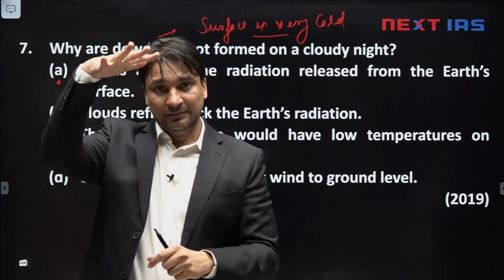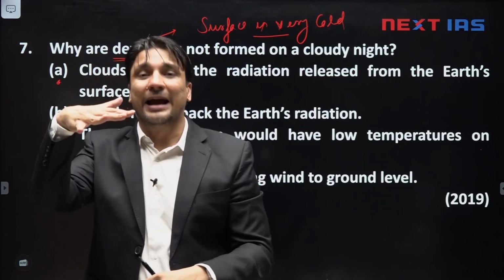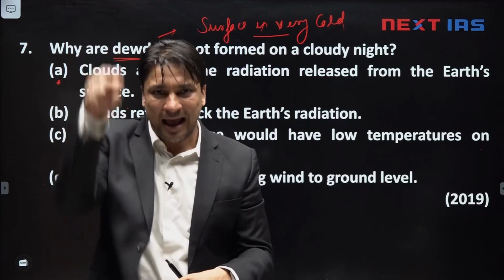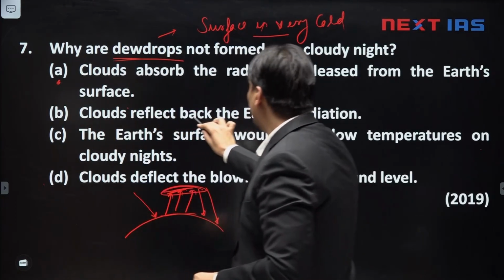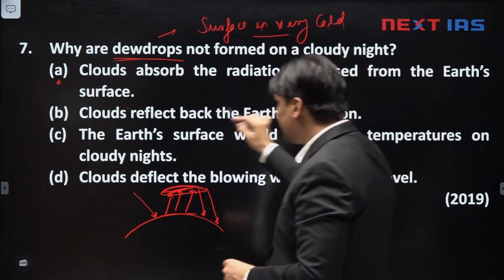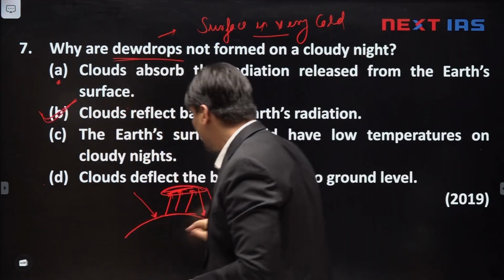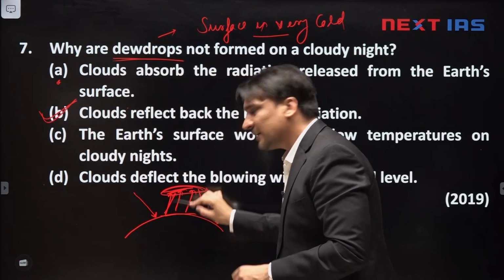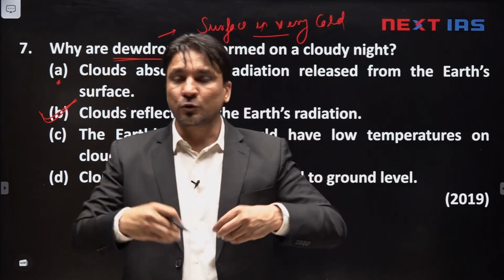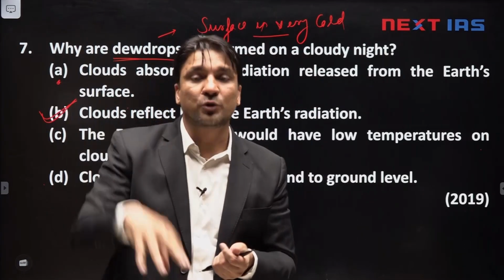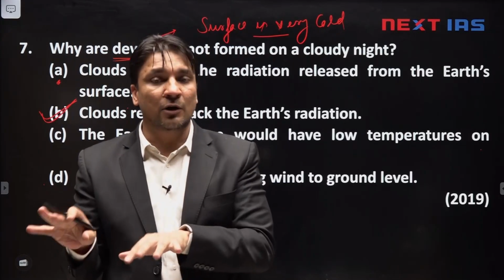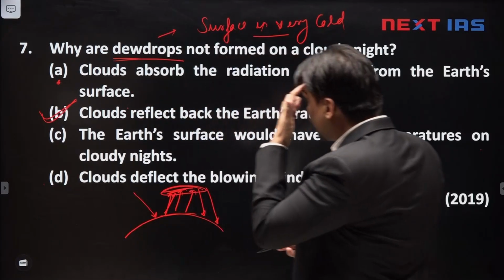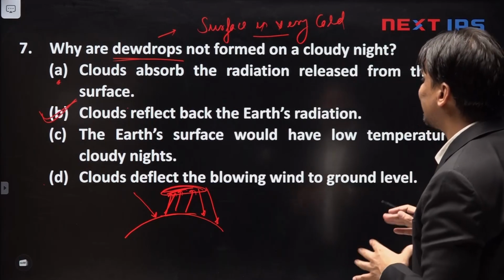What do they do? They reflect the radiation back. So, they radiate the heat back to the earth surface. So, statement B, clouds reflect back the earth's radiation, is the correct statement. Clouds do not allow the terrestrial radiation to pass through them. They reflect back a portion of terrestrial radiation and prevent excessive cooling of ground and dew formation. So, in this question, the second statement is correct.